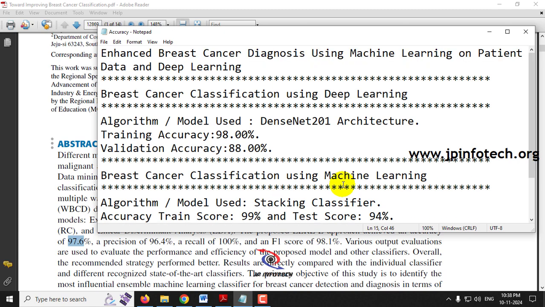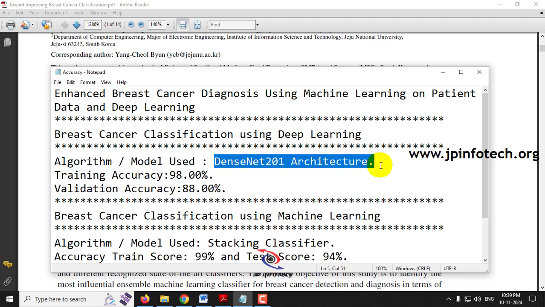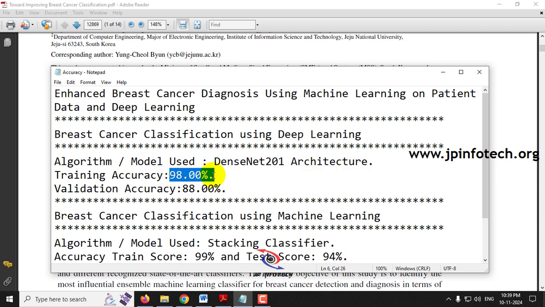And in the second part, we are going to use the histopathological images of the breast, and classify whether it is benign or malignant, that is cancerous or non-cancerous. For that deep learning model, we are going to use the DenseNet 201 architecture, and we have achieved a training accuracy score of 98% and a validation accuracy of 88%. So these are the things we are going to implement, enhanced from the base paper concept.